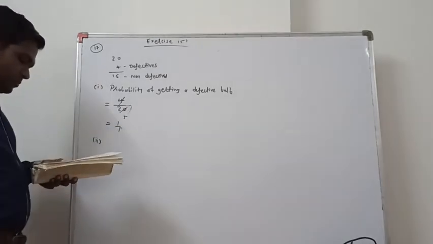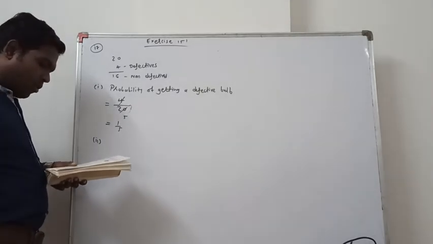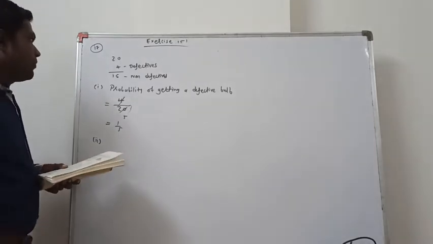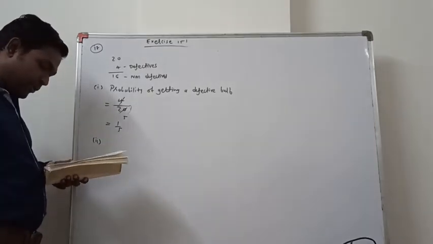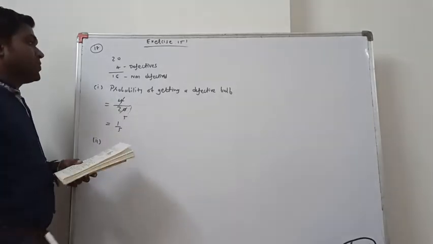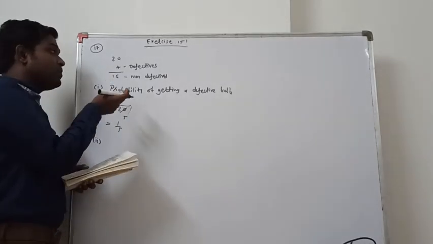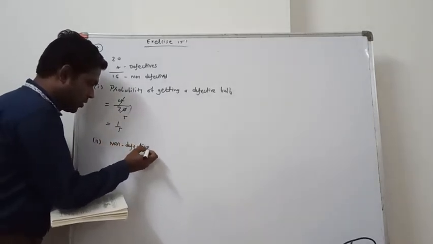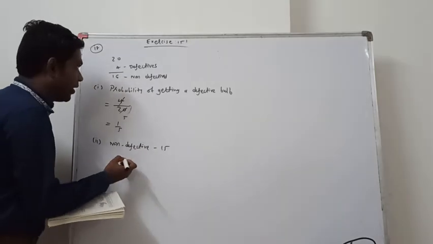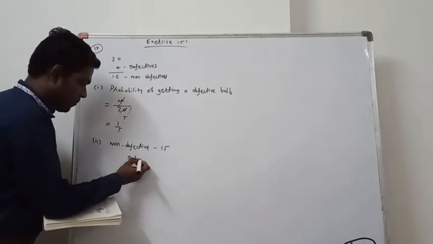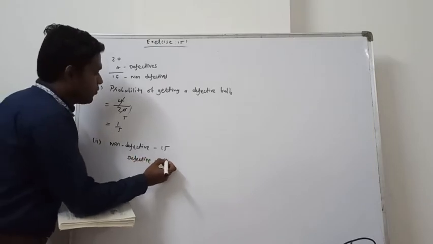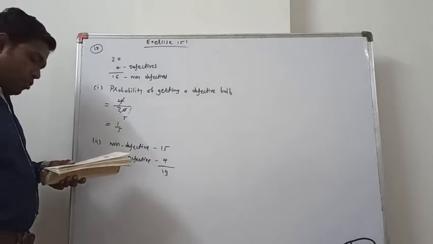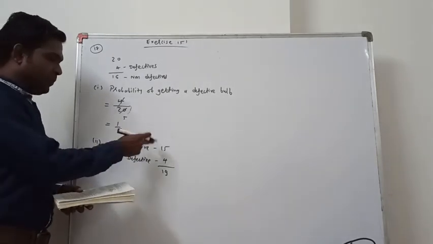Now the second one. Suppose that the bulb drawn first is not defective and is not replaced. It is not defective, and it is not replaced. Means now non-defective bulbs are 15, right? And defective is 4. Total 19 bulbs, because it is not replaced. We do not have to replace it.